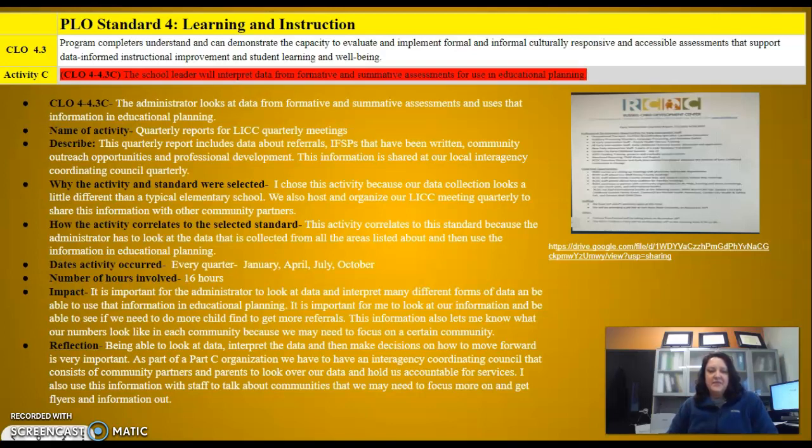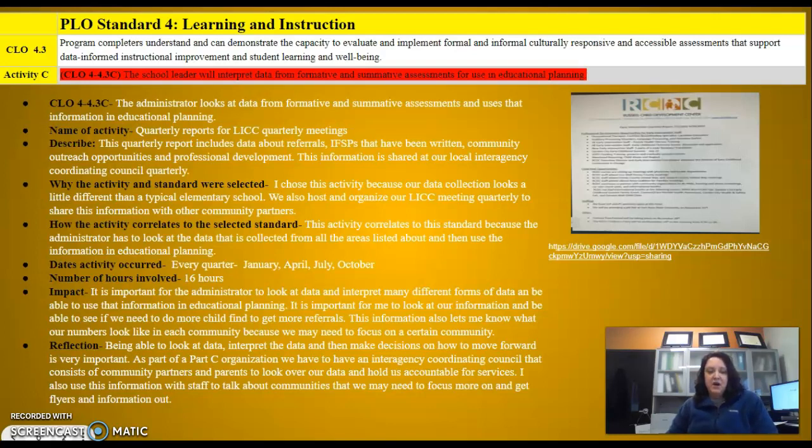The impact that it has on me is it's important as an administrator to look at the data and interpret many different forms of data and be able to use that information in educational planning. It's important for me to look at our information and be able to see if we need to do more child finds or to get more referrals. The information also lets me know what our numbers look like in each community, because we may need to focus on a certain community if we're not reaching the number of children that we'd like to be reaching.